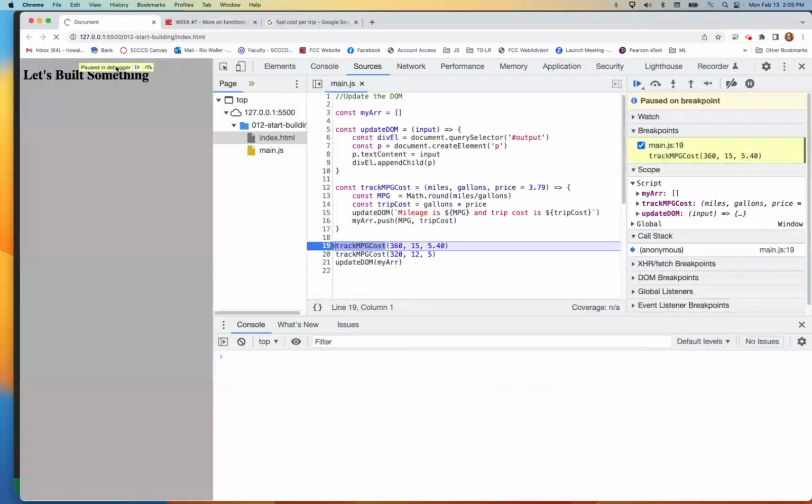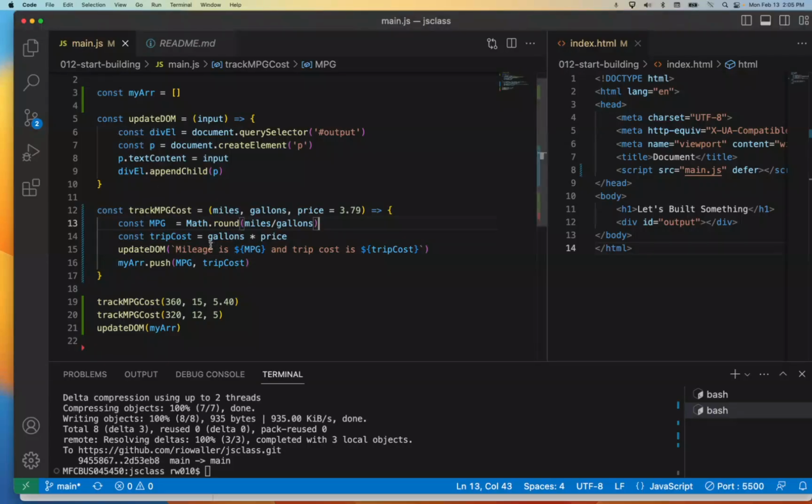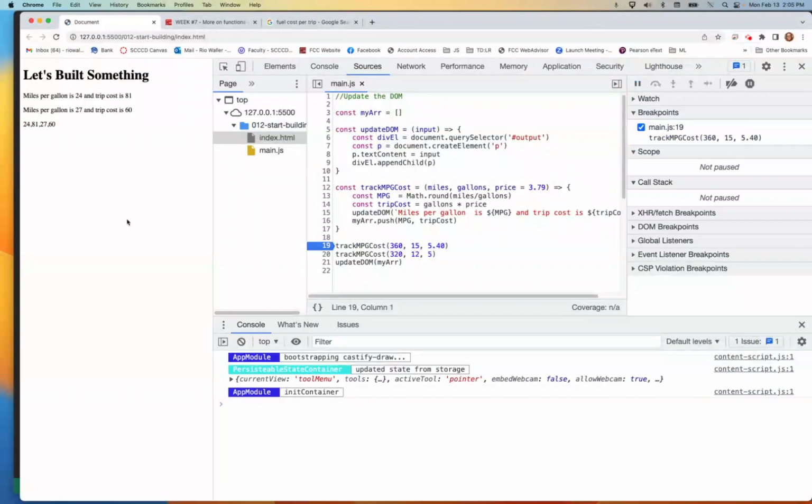Let's see what that does to our code. Yeah, so that makes it much more readable, and probably instead of mileage, I should name it miles per gallon, because that's the way most people talk about it, so it would make a lot more sense.